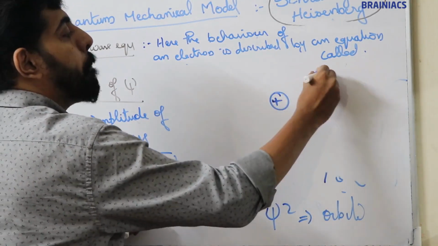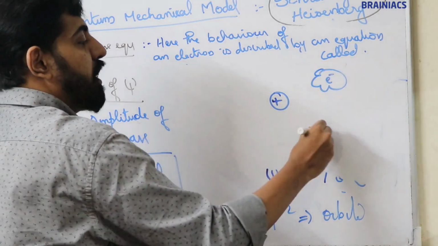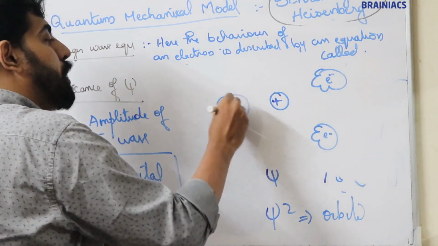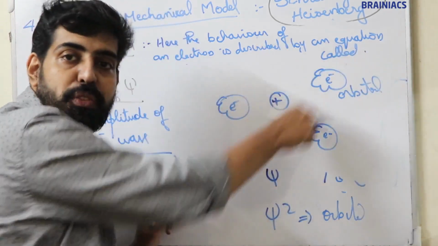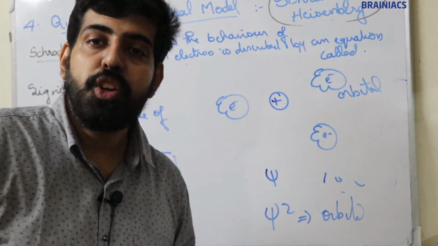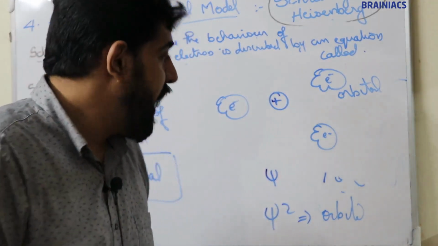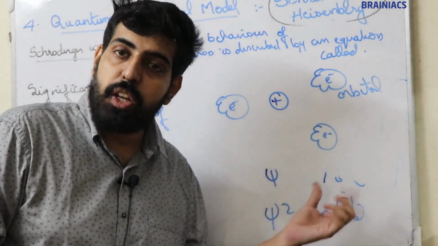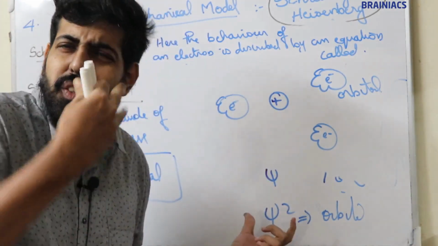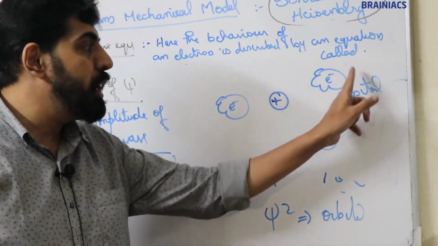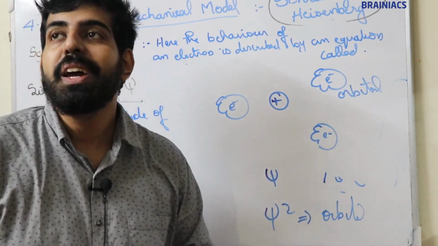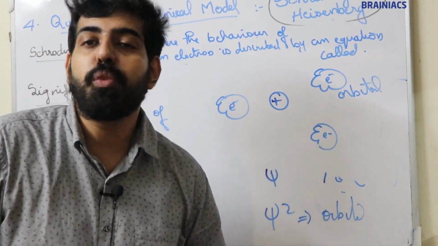To get the position of the orbitals, first we have to solve the Schrodinger wave equation, so we get eigen E and eigen psi values. Psi just gives the amplitude of electron wave, but when you square the psi value, it gives the position of the orbital, or the position where there is maximum probability to find an electron.